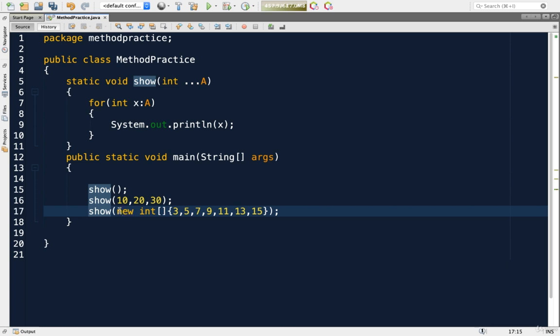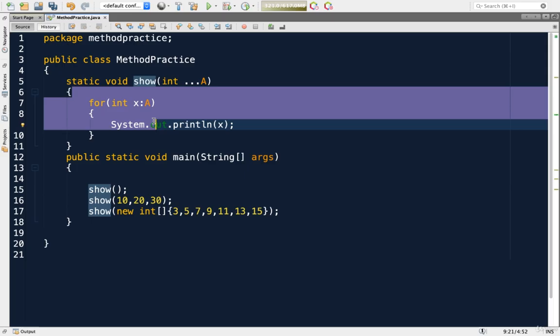Then where is the reference of an array? Actually it should be like this, right? I will elaborate here itself like this. So this means what? An integer type reference to an array, and here is an object of array, but no, just this one. So is there any reference to this array? No. So we say this is an anonymous array which doesn't have any reference. We can also say it is created on the fly. It means it's created for time being and it is utilized by this method and then deleted.